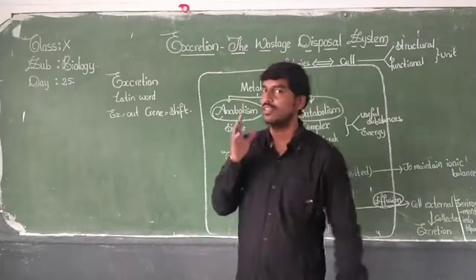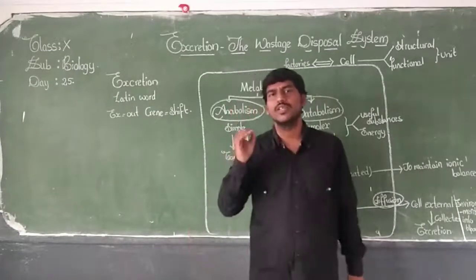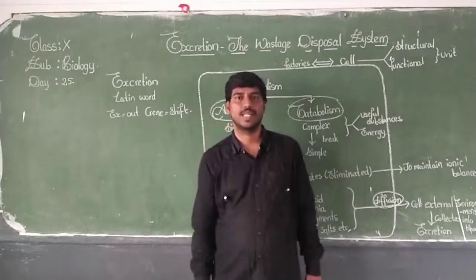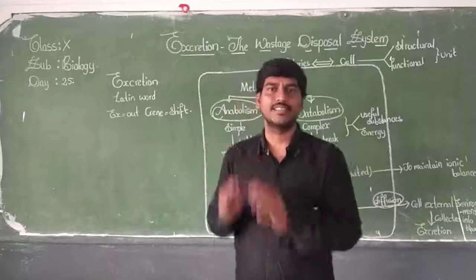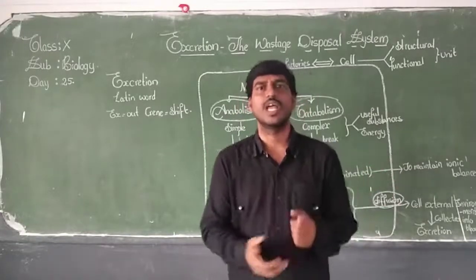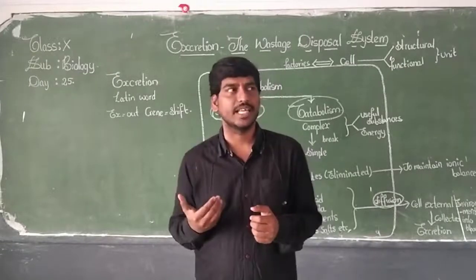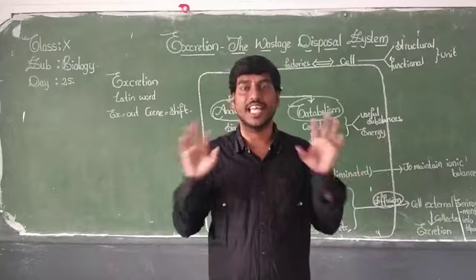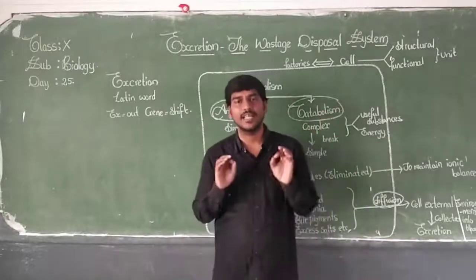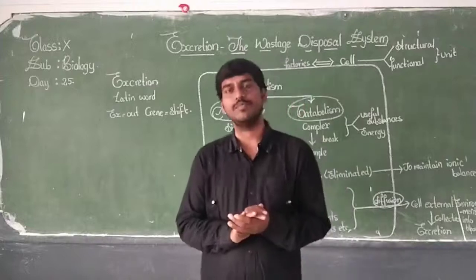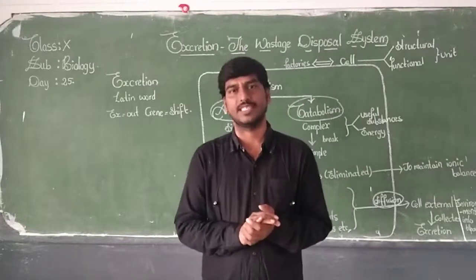The same way, there is no perfect or ideal system. What do you mean by a perfect or ideal system? It means how much is taken, complete things are utilized, 100% efficiency. That 100% efficiency system is called an ideal system, or otherwise a perfect system.